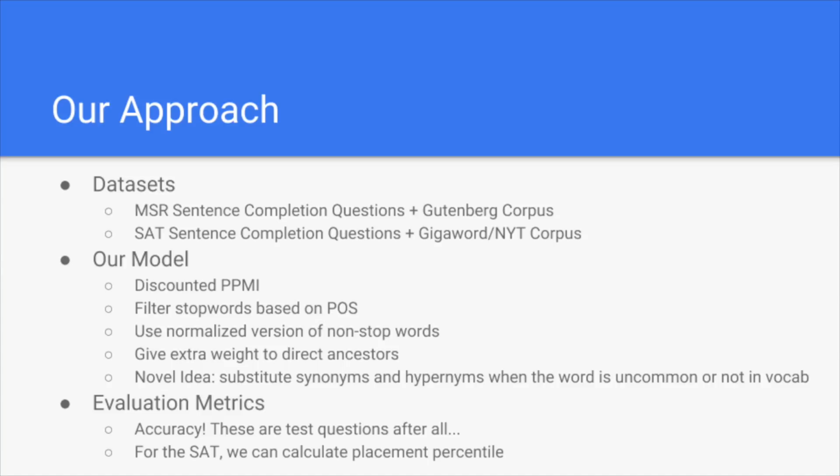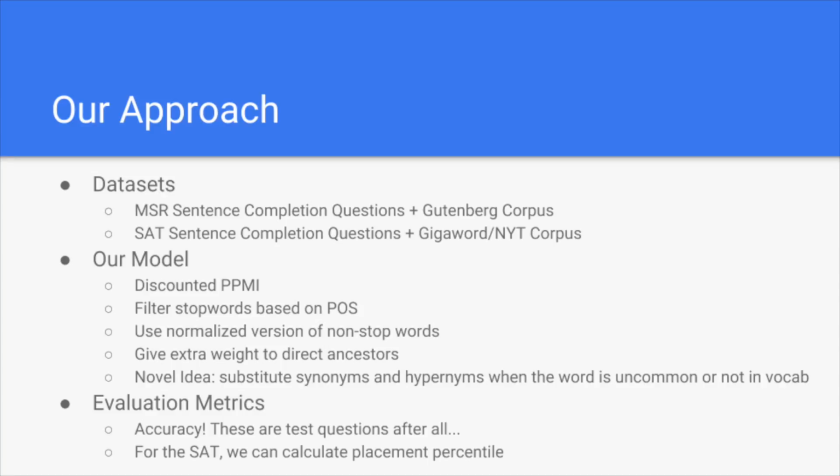The model we've chosen to use is made up of several different components that are drawn from various previous publications. In addition, we've added our own synonym and hypernym substitution method. First, we're using discounted positive pointwise mutual information, which by discounted we mean we give less weight to infrequent words. This is because less frequent words tend to have a greater amount of noise.